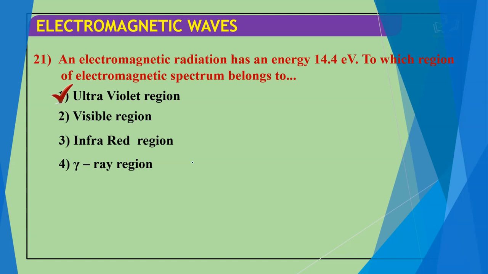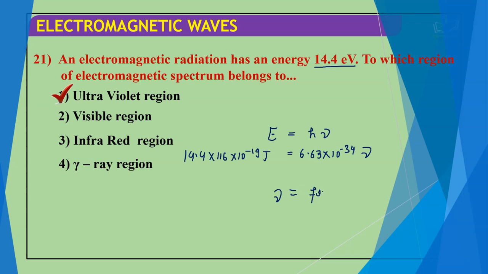How can we calculate the region for this particular energy? We know, students, E equals h nu. Energy is given in electron volt, so we convert it into joule. This will be 14.4 times 1.6 times 10 to the power minus 19 joule. The value of h we know is 6.63 times 10 to the power minus 34. From here we can calculate the value of frequency, and then we search in which frequency range this lies. So that will lie in the ultraviolet region.